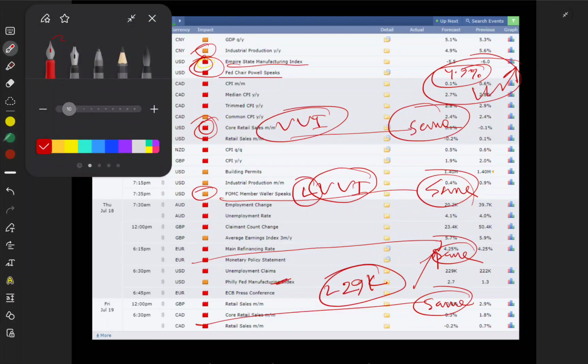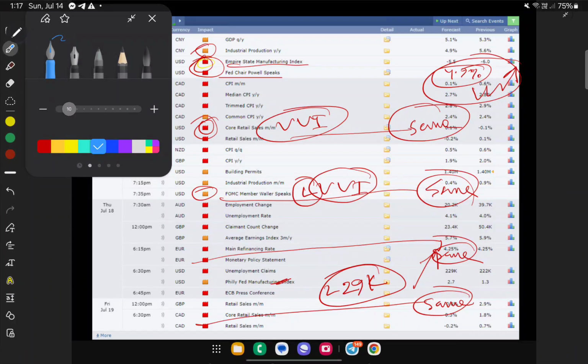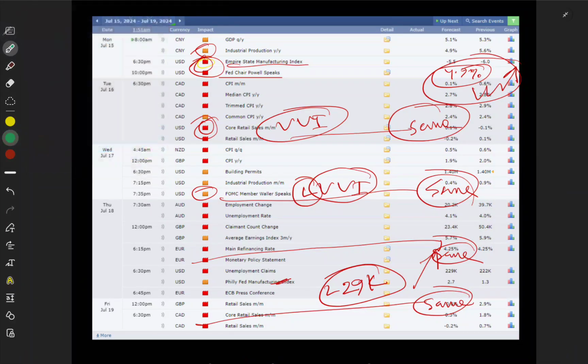And if data comes with green, suppose this one is green, we will take sell, and for negative data we will take buy. Hopefully you understand the overall scenario.